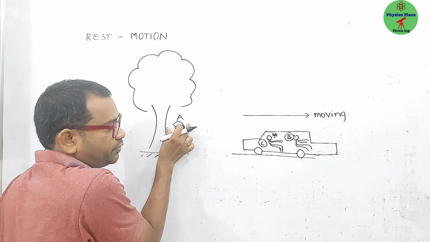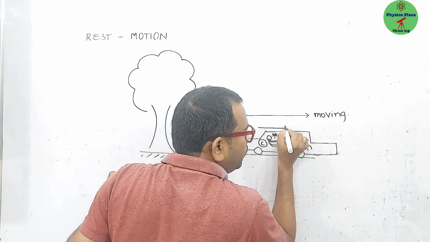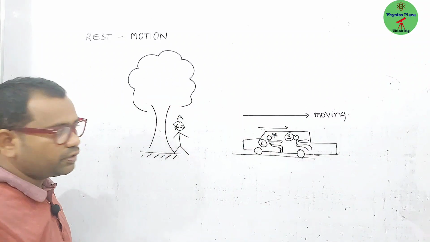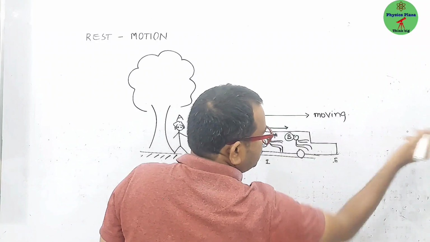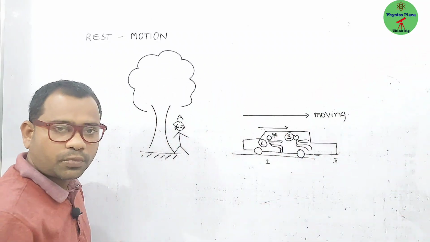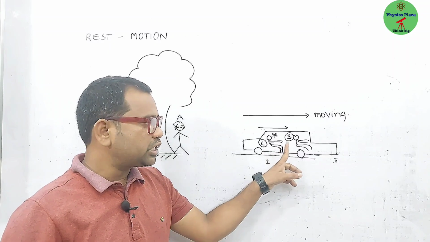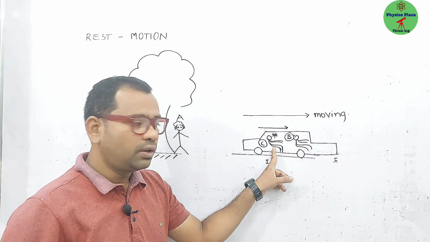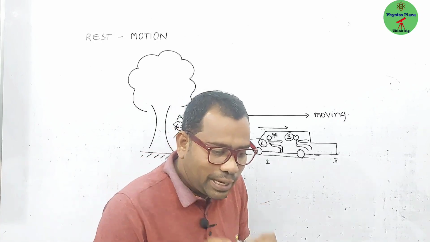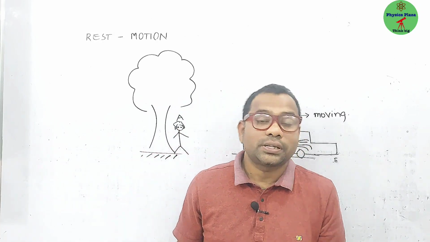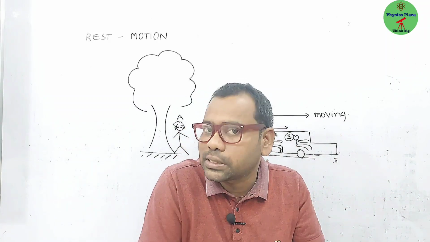For person A's point of view, if you think with respect to person A, this person C is moving. Person C is moving, which means what? Now he may be at this position, next he may go here, here. It means he may be changing his position, right? See, same person. So person C with respect to person B is at rest, with respect to person A is in motion, which means what? The same object, same person, same particle can be at rest and in motion simultaneously.